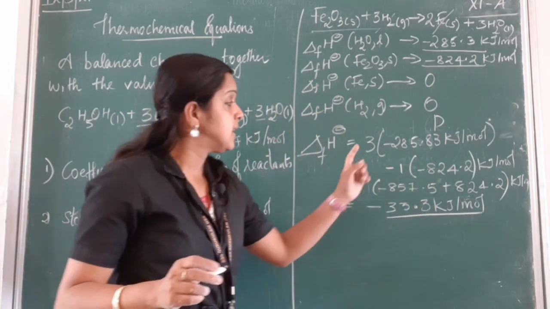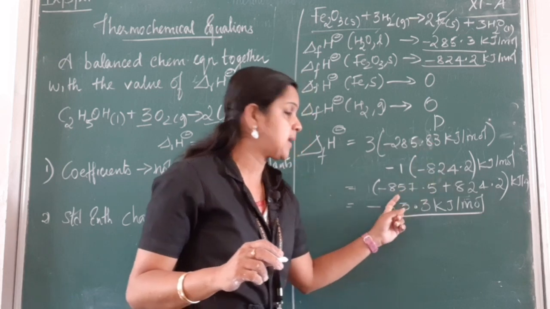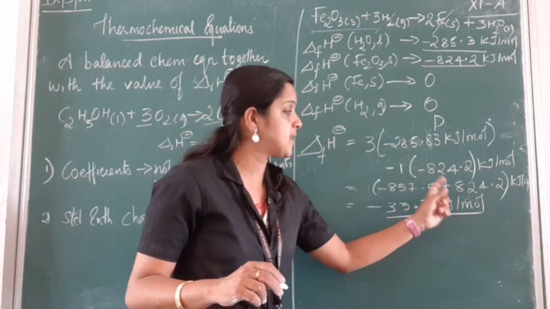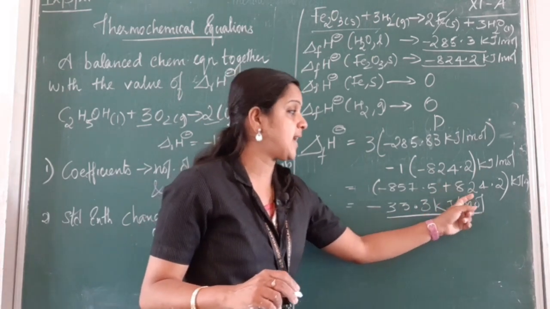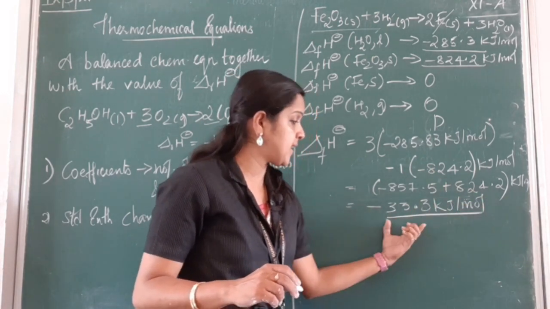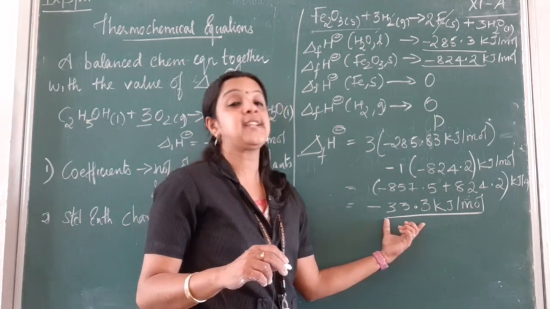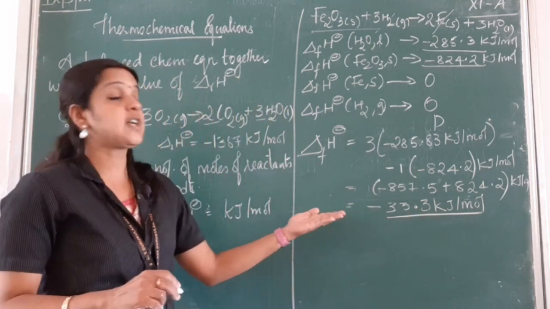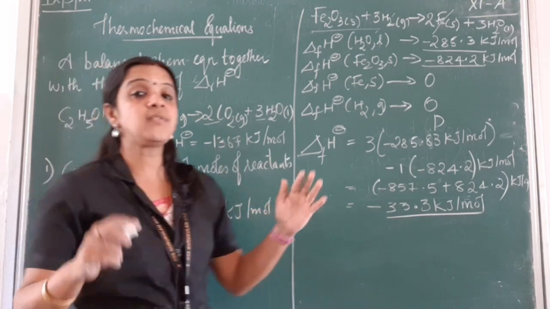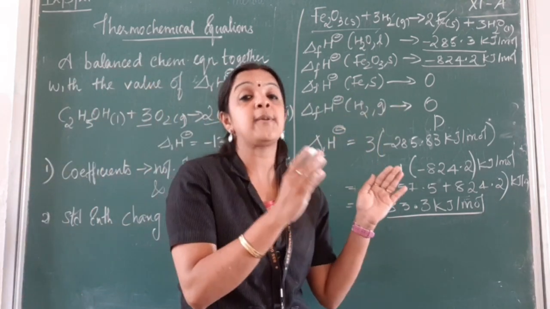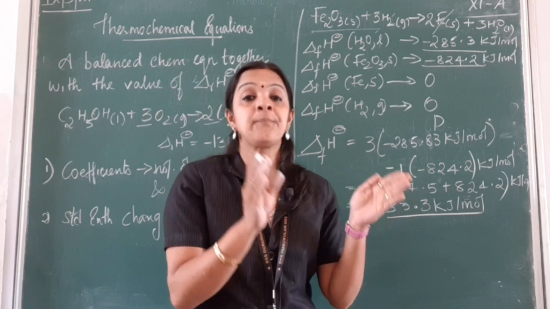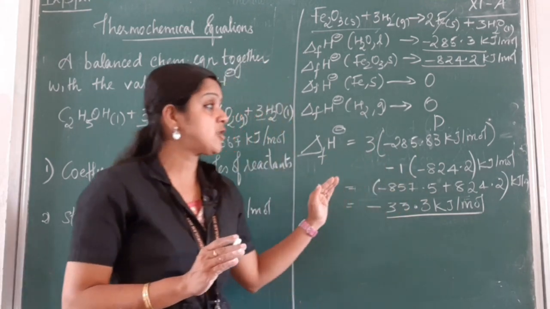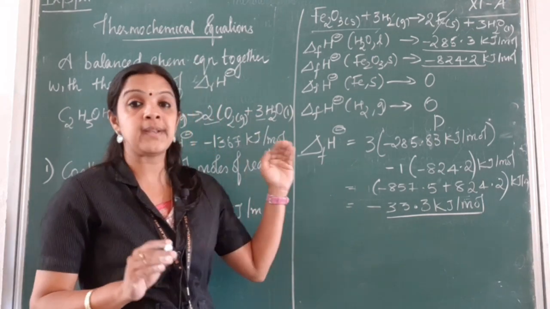So what do we get? 3 into minus 285.83 is nothing but minus 857.5. Minus into minus will become plus, so plus 824.2, you get an answer minus 33.3 kilojoule per mole, which is an exothermic reaction. So this is how we calculate. Whatever reaction we get, if it is enthalpy of a reaction or formation, we do product minus reactant. Is that clear, children? So this is what a thermochemical equation is.